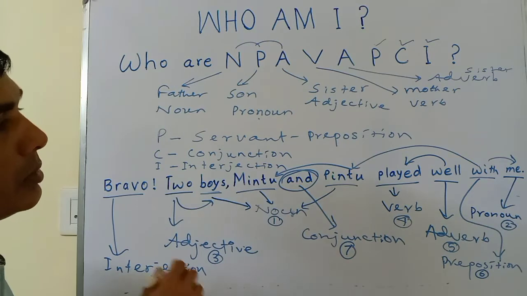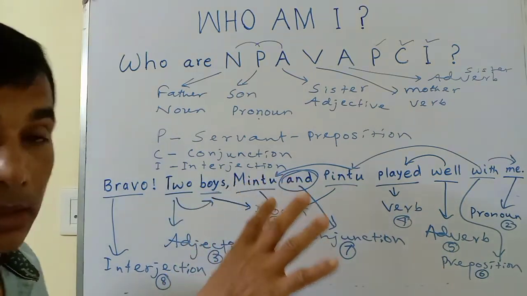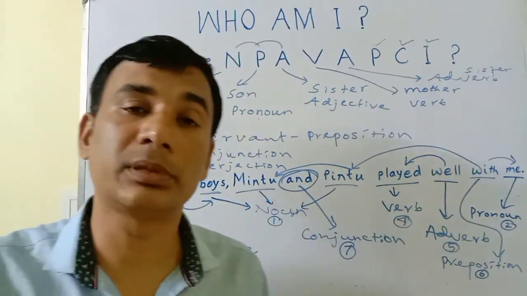In this way, we will remember this sentence, so that we can remember these 8 kinds of parts of speech.